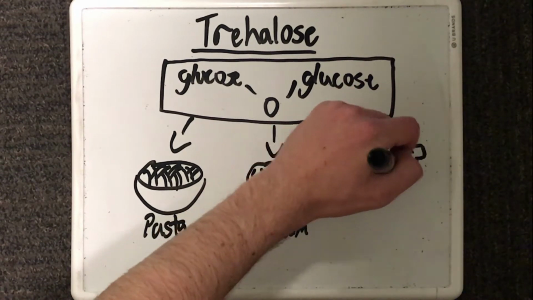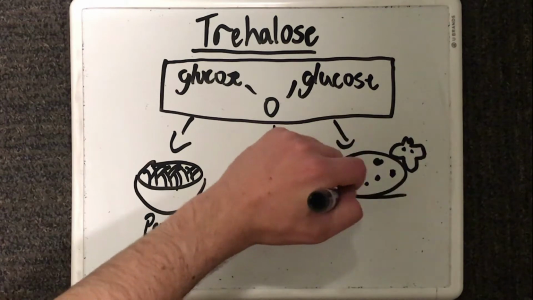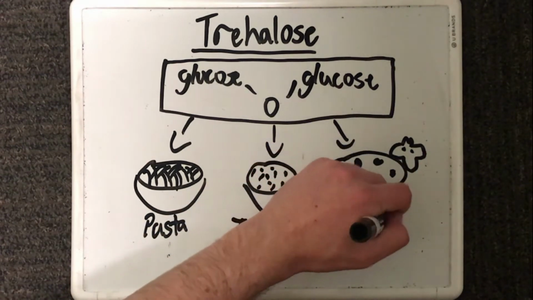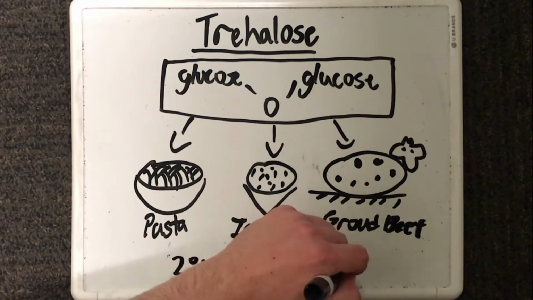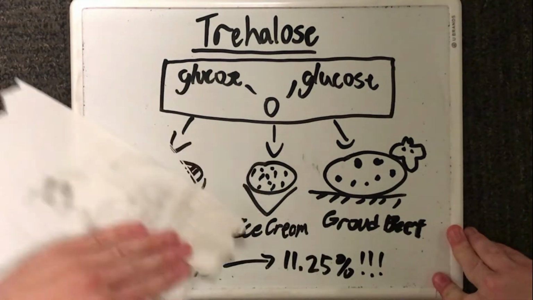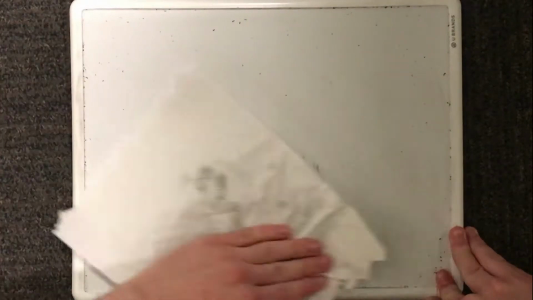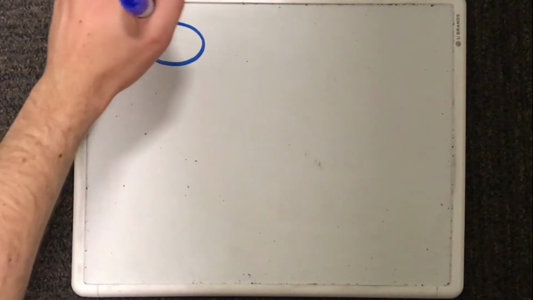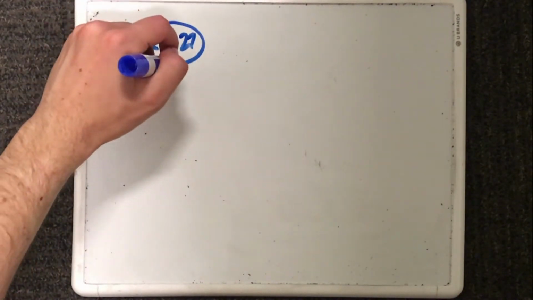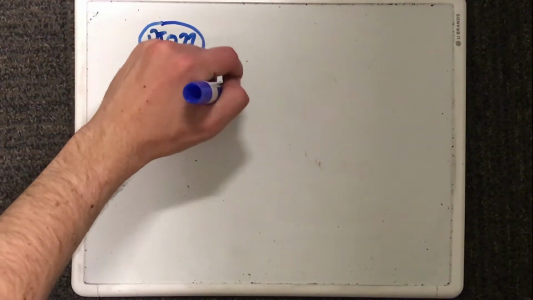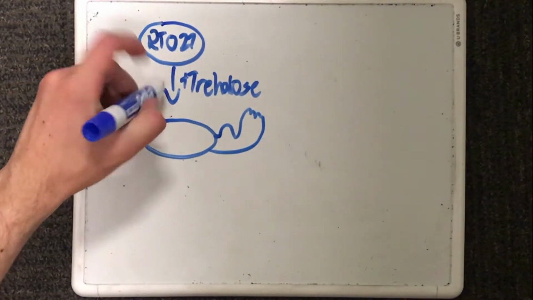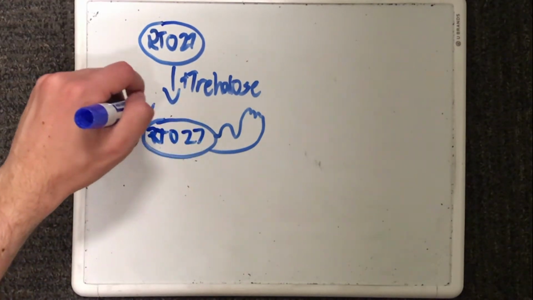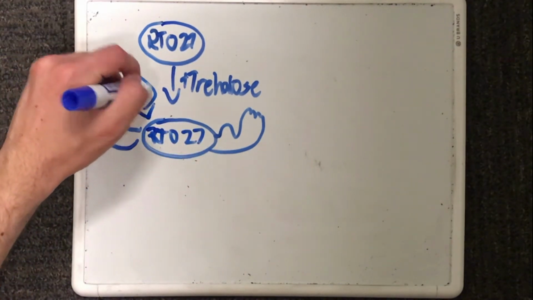This caused the trehalose concentrations rising from 2% in food to 11.25% in food, and this corresponds to the emergence of the two important strains of C. difficile and the outbreaks they've caused. The first strain of C. difficile is called ribotype 027 or RT027, and the second is called RT078. I'll be calling these 027 and 078, just for time's sake.